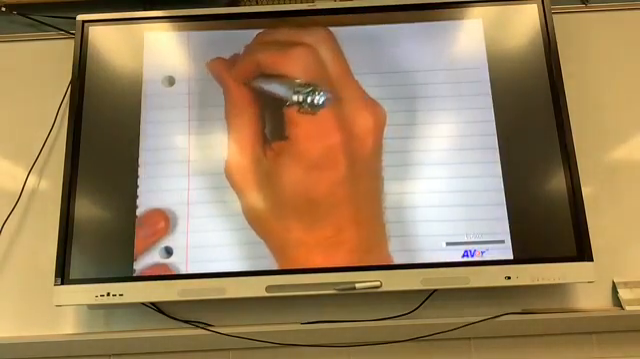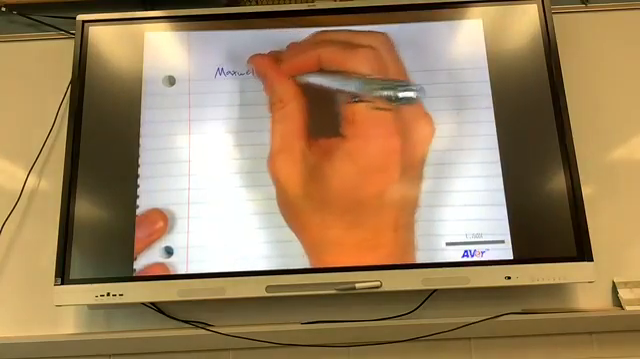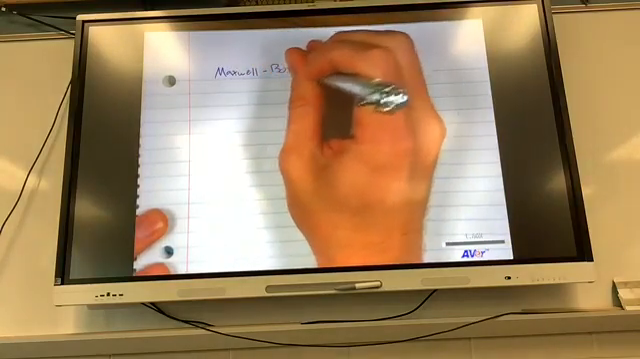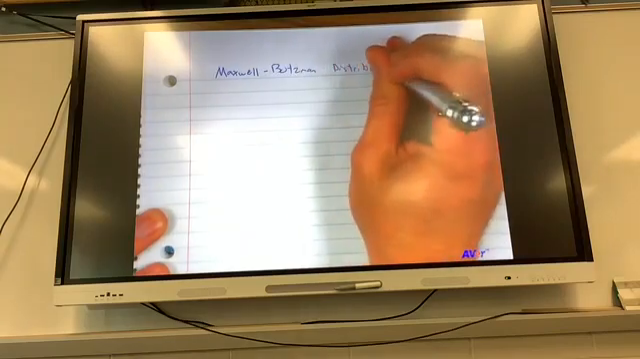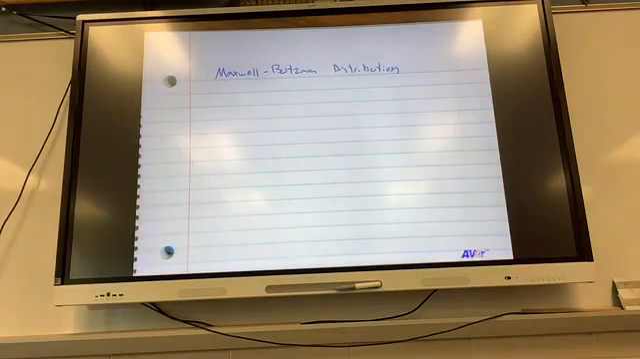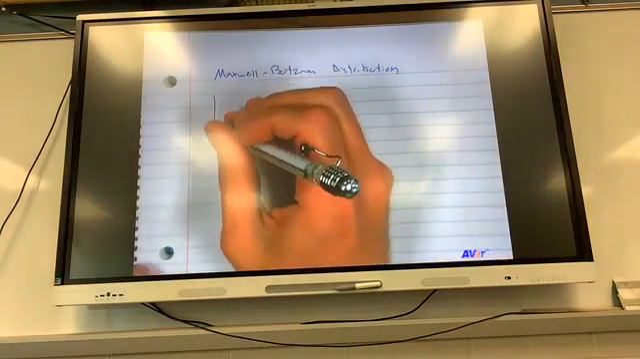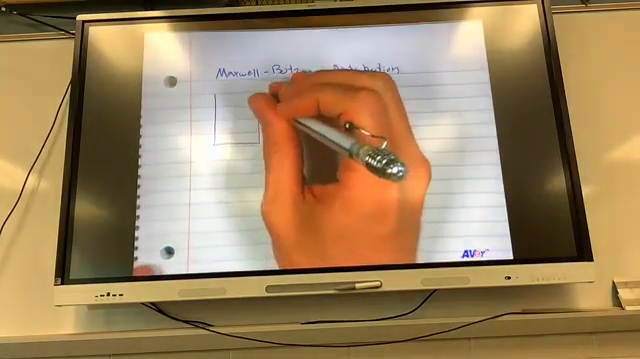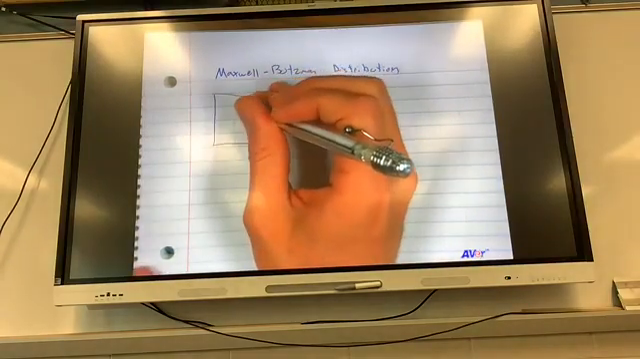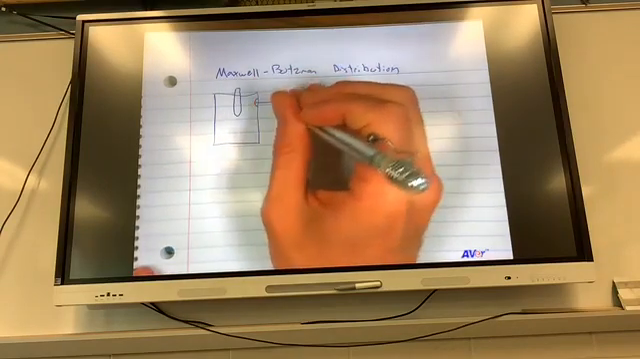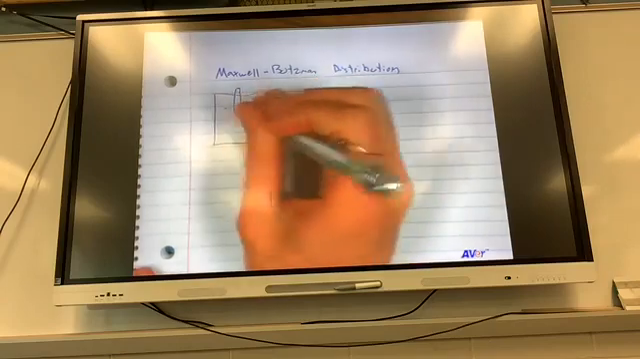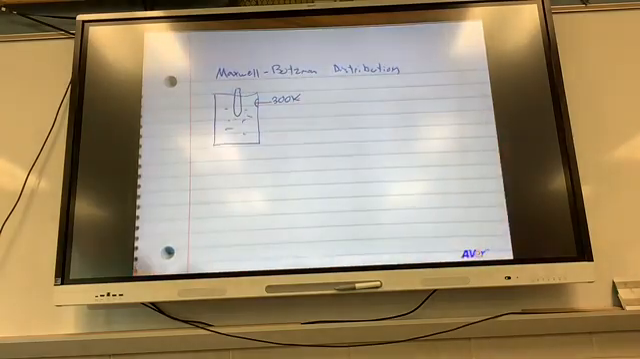So we are talking about the Maxwell-Boltzmann distribution. Let's start out with his container of air. This was at 300, he drew a little thermometer, and he said that this was 300 Kelvin, and there were air particles in there.